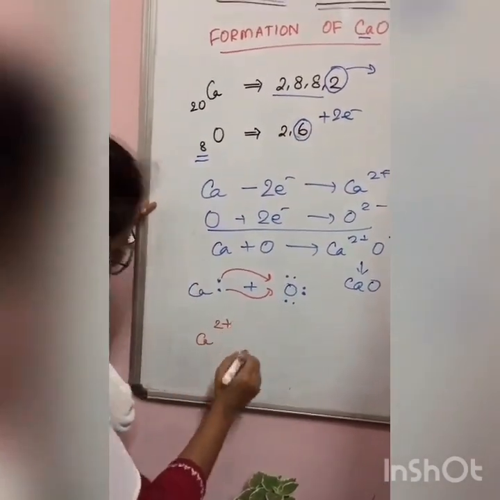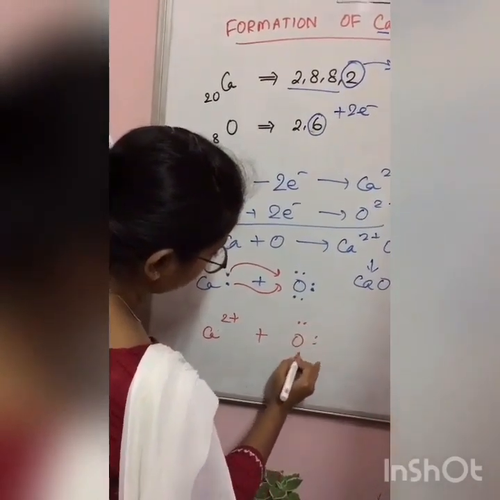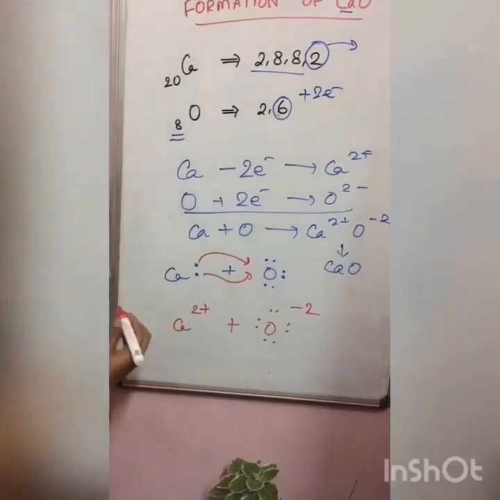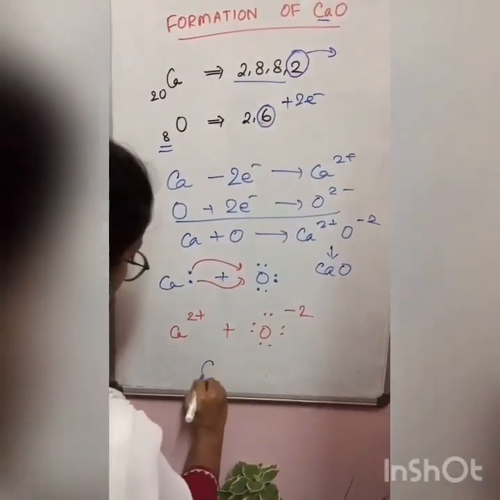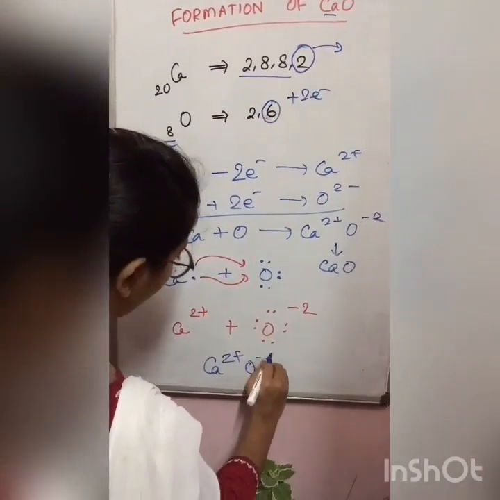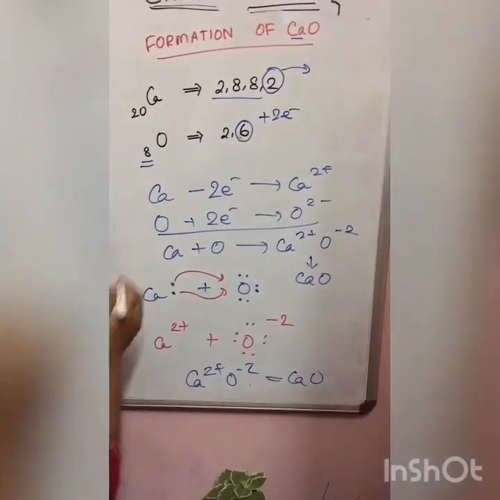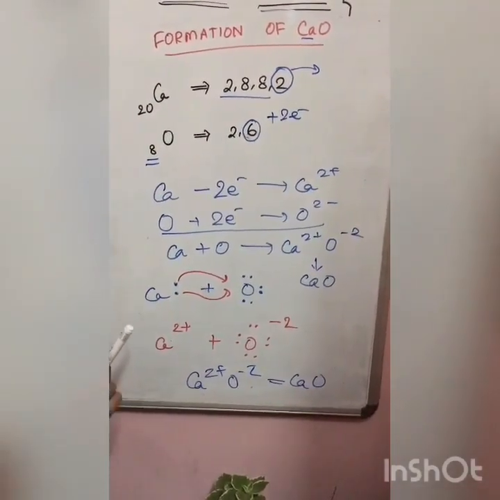Because it is losing 2 electrons. Plus O with 8 electrons. O gets a charge of minus 2 because it is accepting 2 electrons. So what is the net result? Ca2 plus O2 minus, that is CaO. This is calcium oxide. The electron orbital structure you will do on your own.